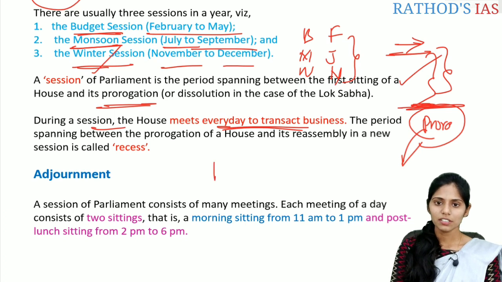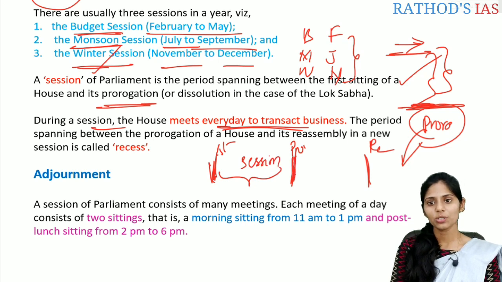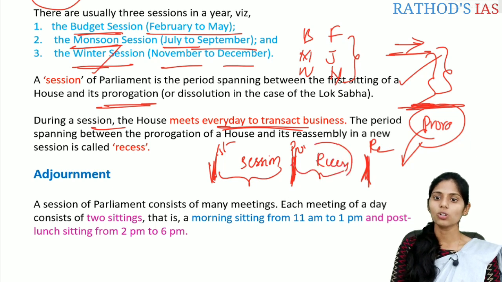So if you see, this is the first day of the session, and here they went for prorogation and they will again reassemble. The period from the first day of sitting till the prorogation is called the session of Parliament, and from the prorogation till the reassembly of Parliament, it is called recess. It is also called vacation or holiday, etc.